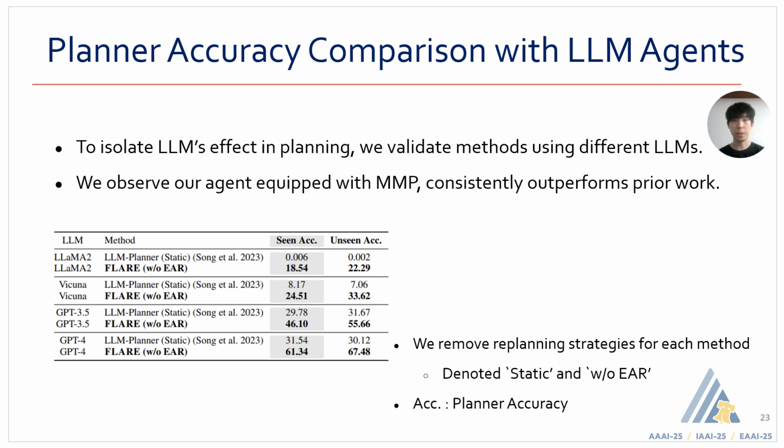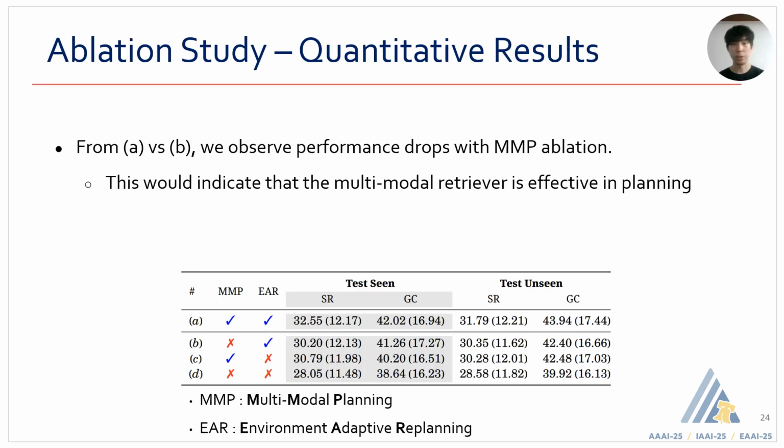We now investigate the performance of the initial planner that generates action sequences, denoted by static planning. We compare the accuracy of our agent and the recent LLM-based planning method, LLM Planner. Overall, we observed that FLAIR consistently outperforms prior work by noticeable margins in accuracy for both seen and unseen environments across the language models. In our ablation study, we compare the results with and without MMP and EAR.